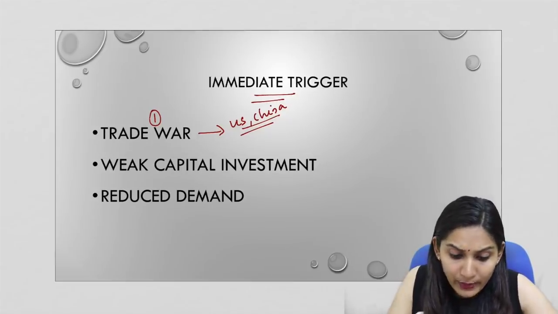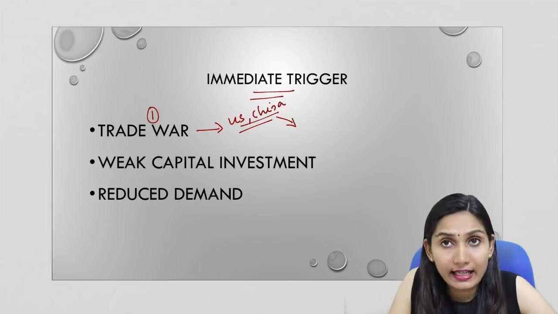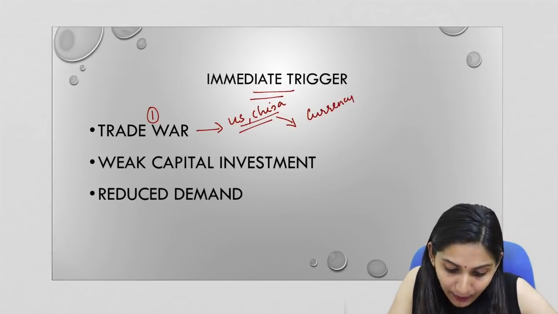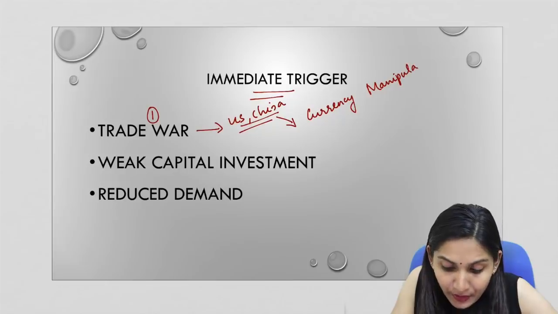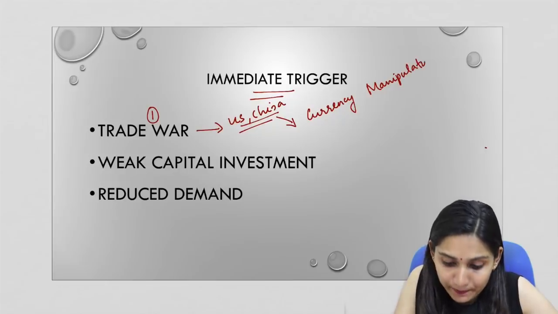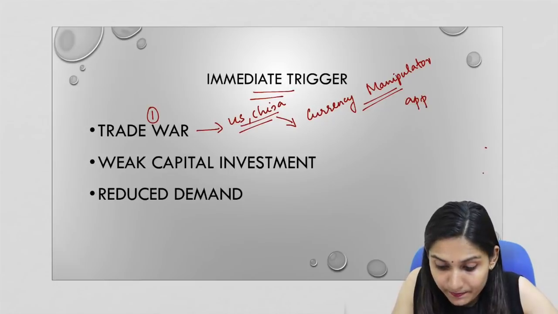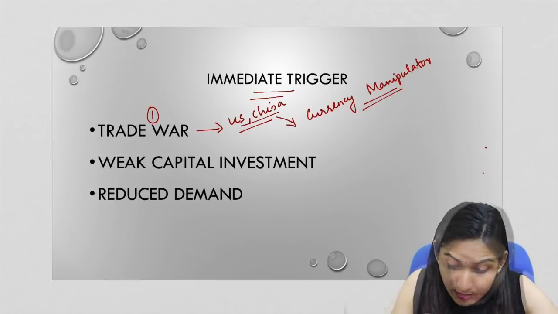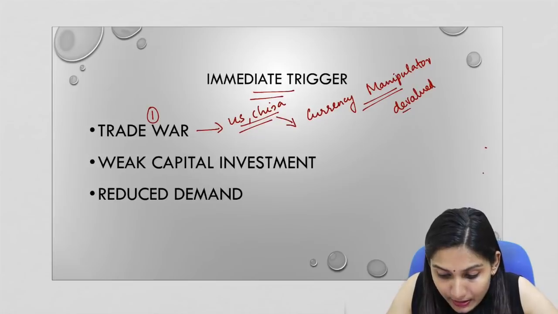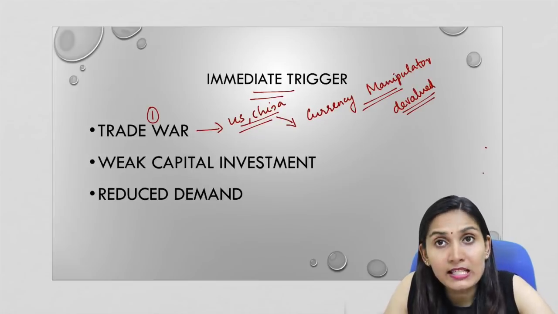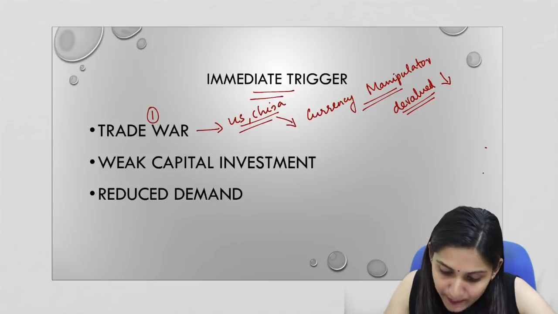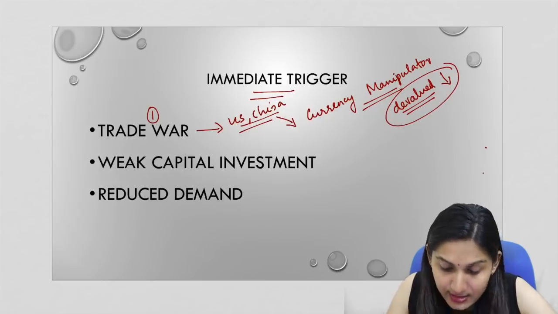So, the US had recently declared China as a currency manipulator. Why was this term currency manipulator used? This is because China consciously or intentionally has devalued its currency. It means that purposefully China's central bank has brought down the value of China's currency.